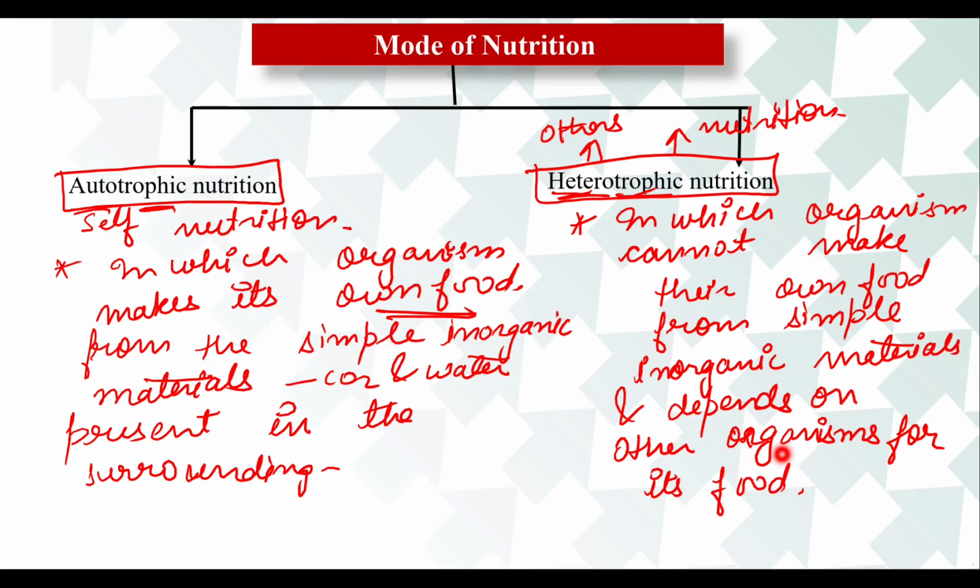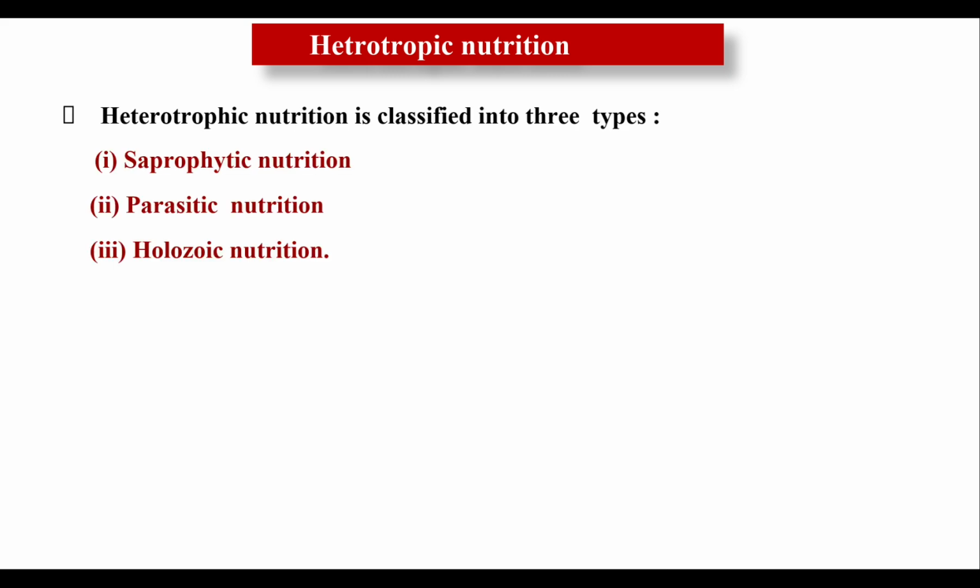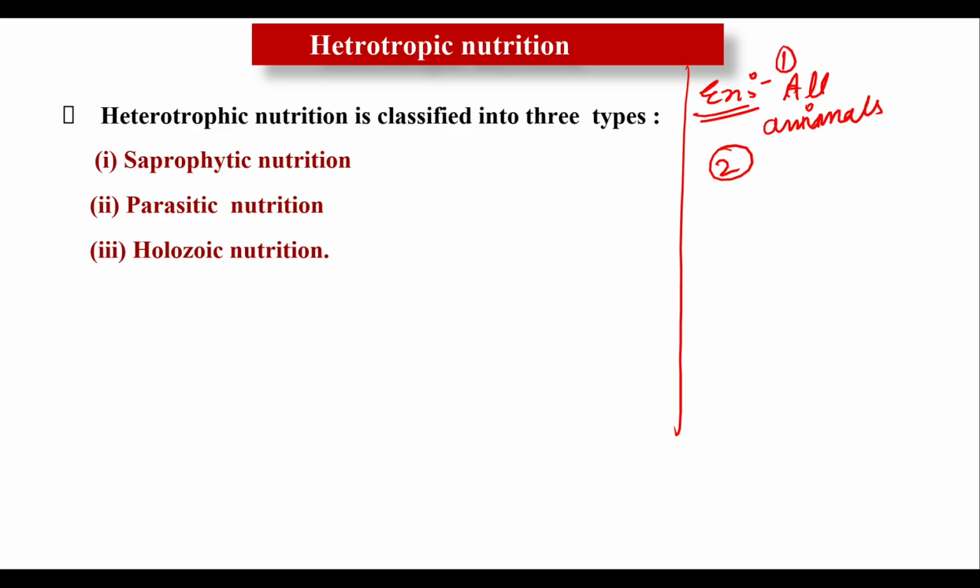Okay, so actually all the animals, not only we, all the animals have a heterotrophic mode of nutrition. Here I am going to write the examples of heterotrophic mode of nutrition. So the first example is all animals. Okay, second one is the most of the